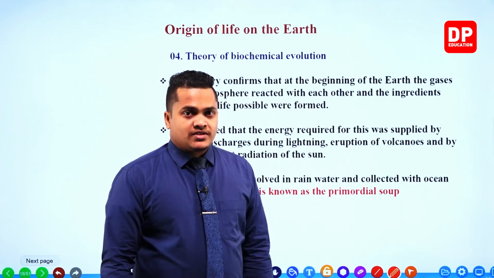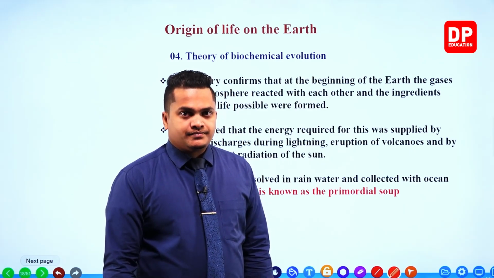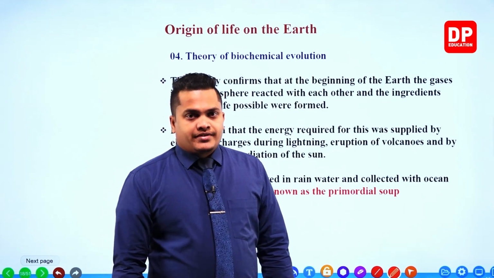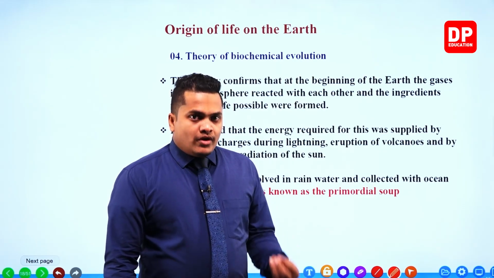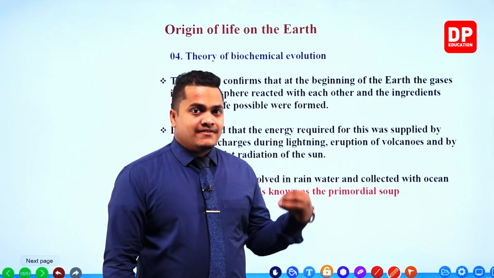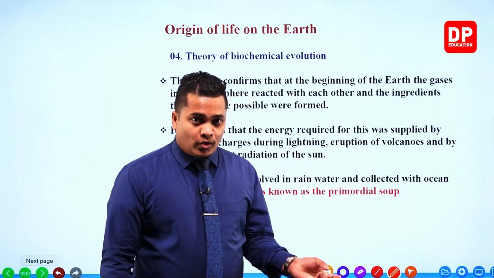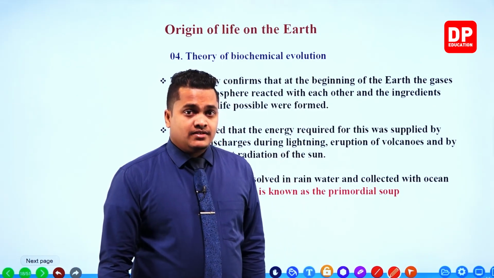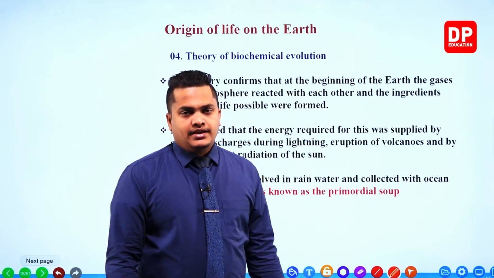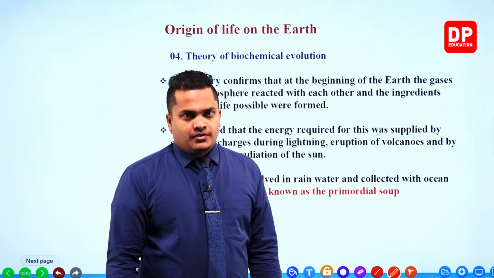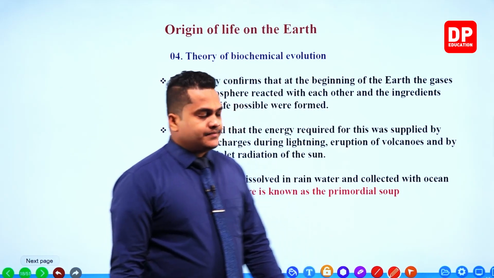So my dear children, this primordial soup contained several DNA particles and other essential proteins, amino acids, which are important in creating life forms. Okay, then what happened?